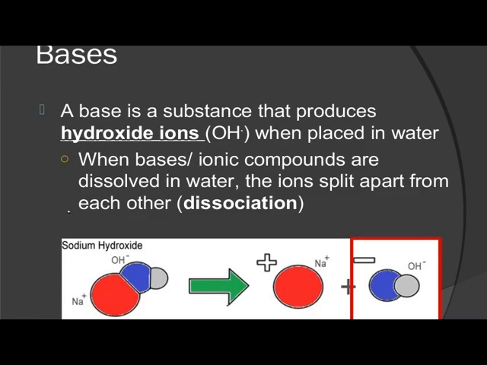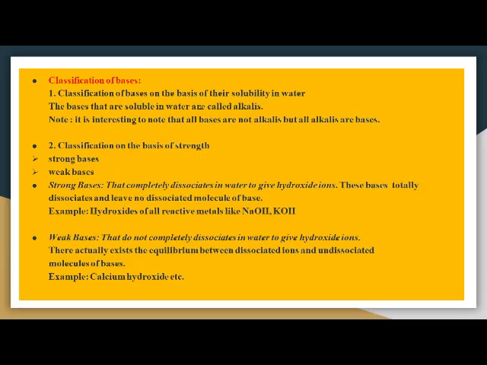Okay, now let's move on to bases quickly. So bases are the ones which, according to Arrhenius, when dissolved in water release OH minus. OH means hydroxide ions. अगर वो release करेंगे water में, that substance is known as a base. So bases are also classified into categories, on the basis of strength.